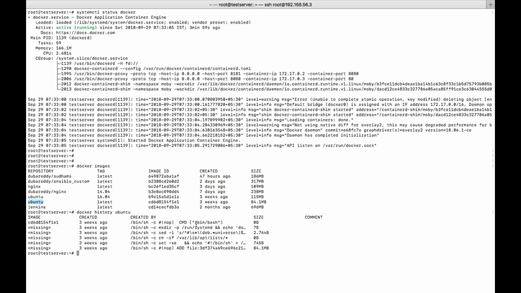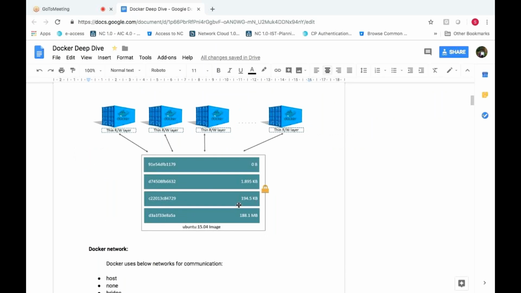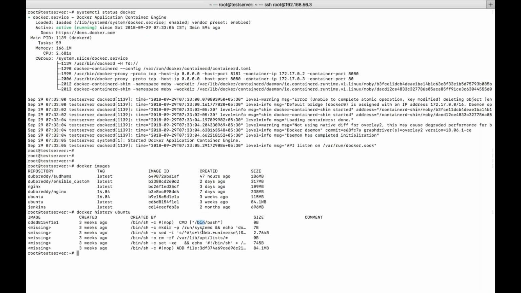The last command will be written at the top. The last layer will be written at the top. So here, this is bundled together. That is what I am trying to show. Ubuntu latest is just the name of the image. In this image, we have n number of layers. Some images will have 4 layers, some 5 layers, some 10 layers and so on. Each and every layer has a certain size, depending upon the command and the action you are trying to do.